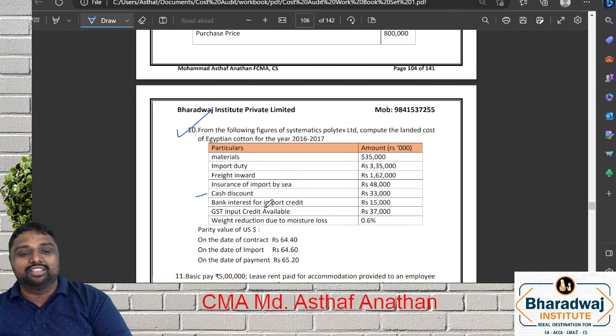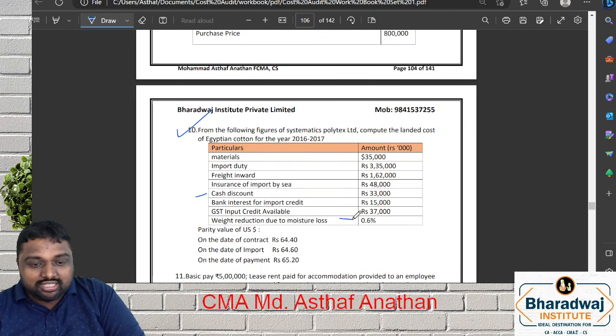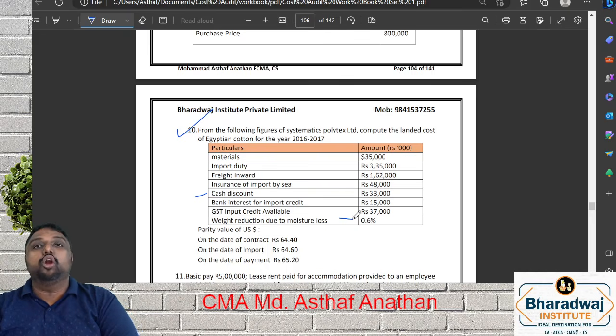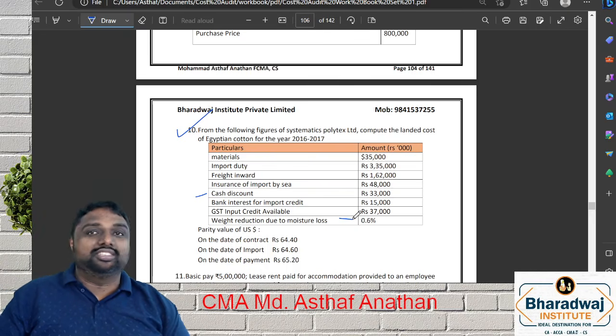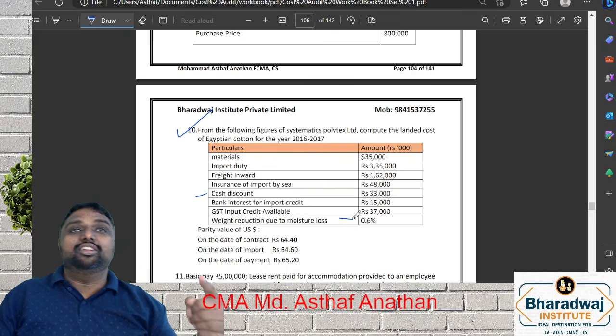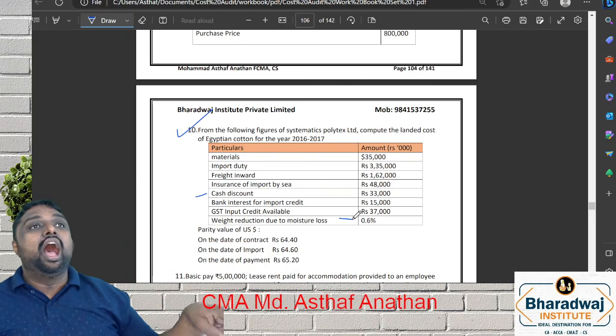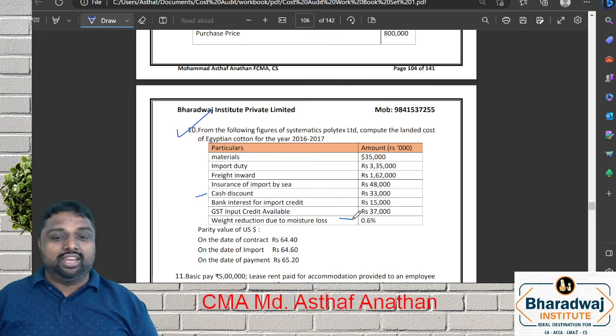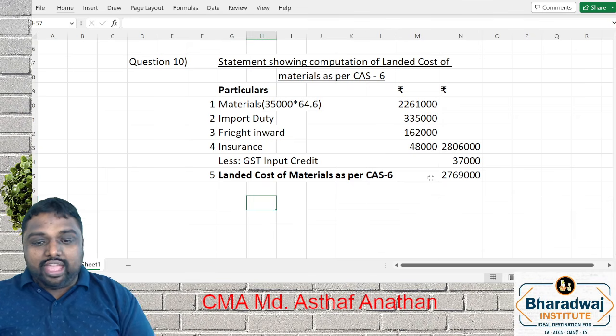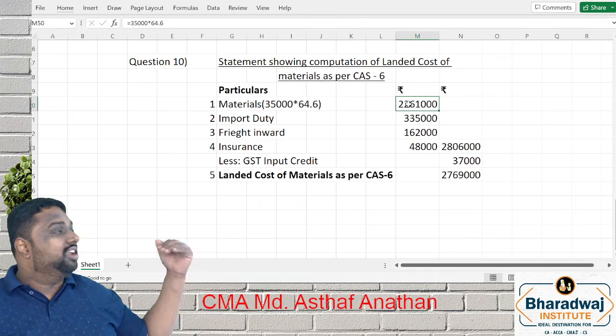Some of the friends will have a doubt. There is a last item: weight reduction due to moisture loss. This weight reduction due to moisture loss is a normal loss. You have to decide whether it is a normal loss or an abnormal loss. Normal loss is a part of production, which means there is no need to exclude this from the material cost; you can consider it.